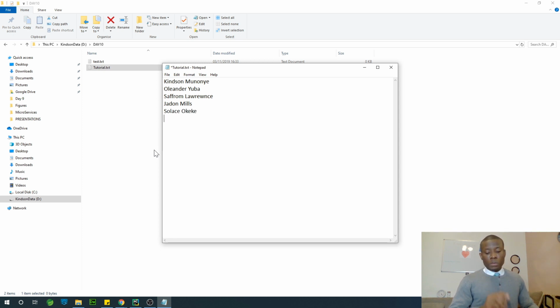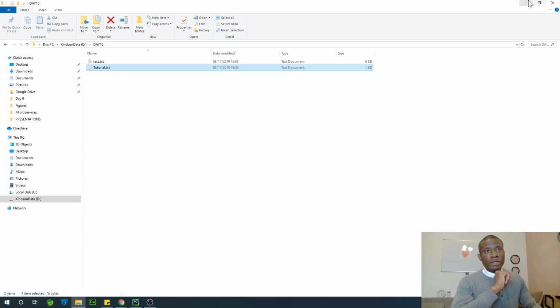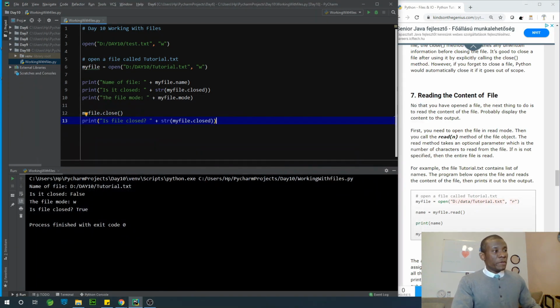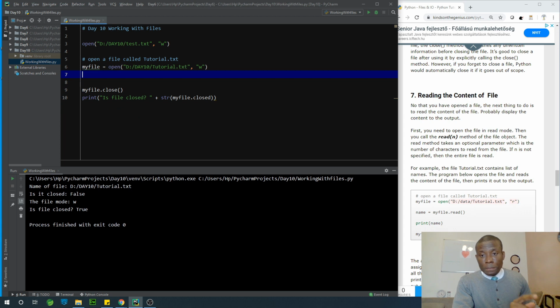All right, so let's say we have 5 names in the file. I'm just going to save everything and close it. The first thing I'm going to do is take this out. Let's not complicate matters. We are opening this file in read mode, so I'm going to change this to read.